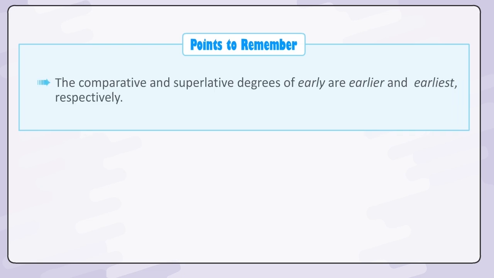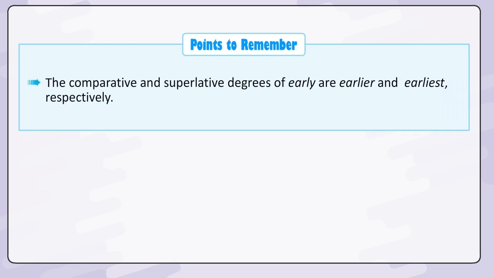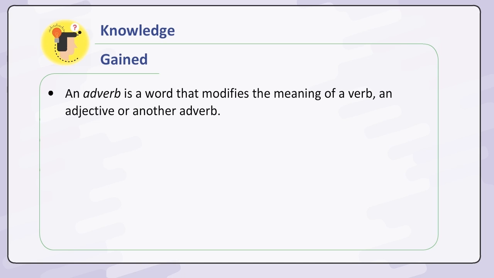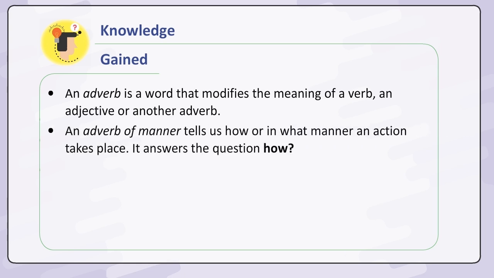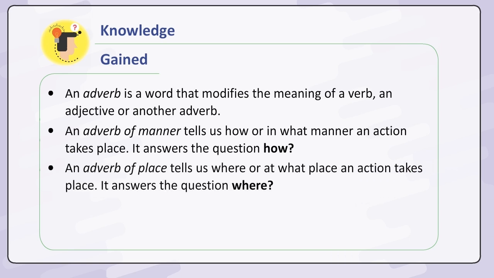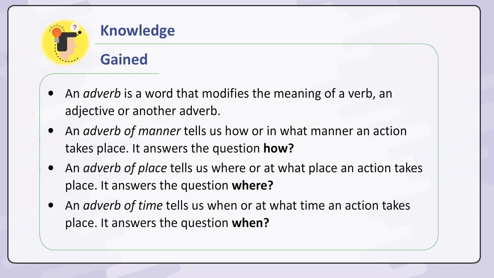Point to remember. The comparative and superlative degrees of early are earlier and earliest respectively. Knowledge gained. An adverb is a word that modifies the meaning of a verb, an adjective or another adverb. An adverb of manner tells us how or in what manner an action takes place. It answers the question how. An adverb of place tells us where or at what place an action takes place. It answers the question where. An adverb of time tells us when or at what time an action takes place. It answers the question when.